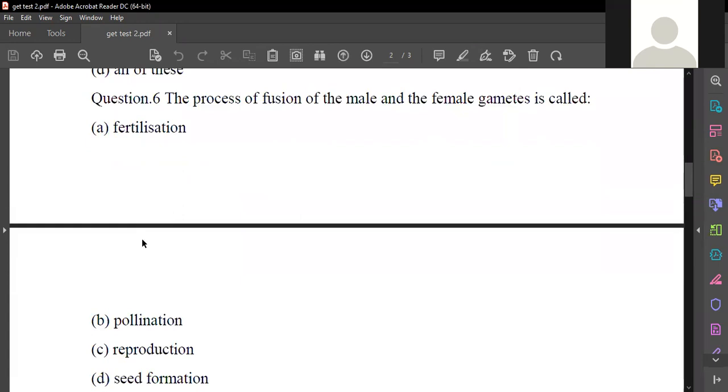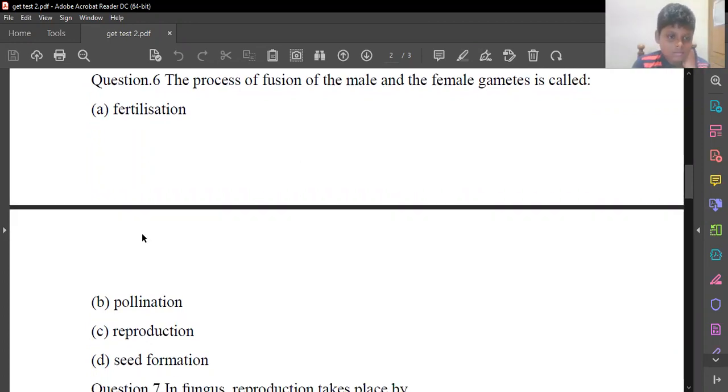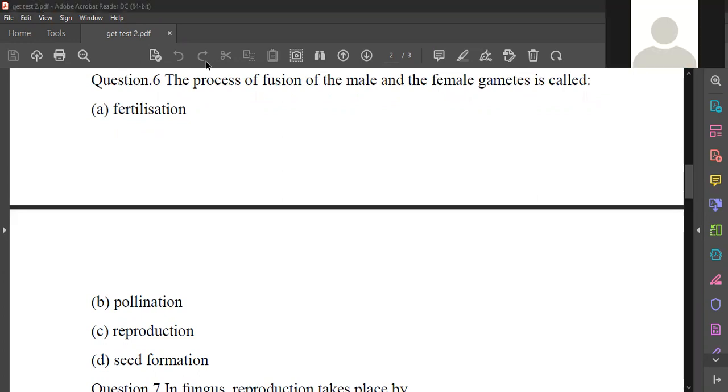Next one. The process of fusion of male and female gametes is called fertilization. Very good. Any doubts in this? No, sir. Fertilization only. Good.